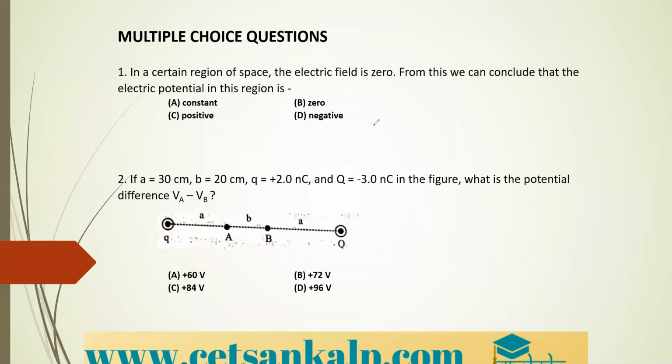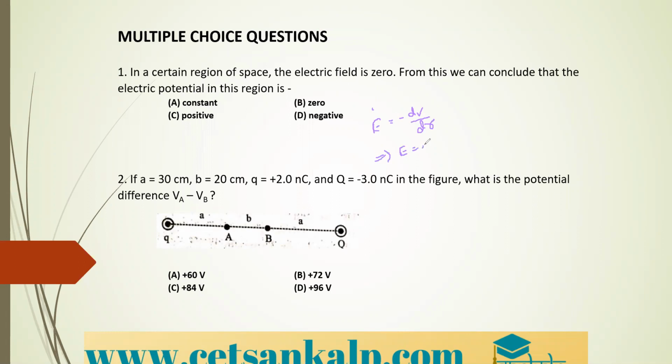Okay, solution, you can write it as electric field is equal to minus dV by dr. What they are saying is the electric field value is 0.